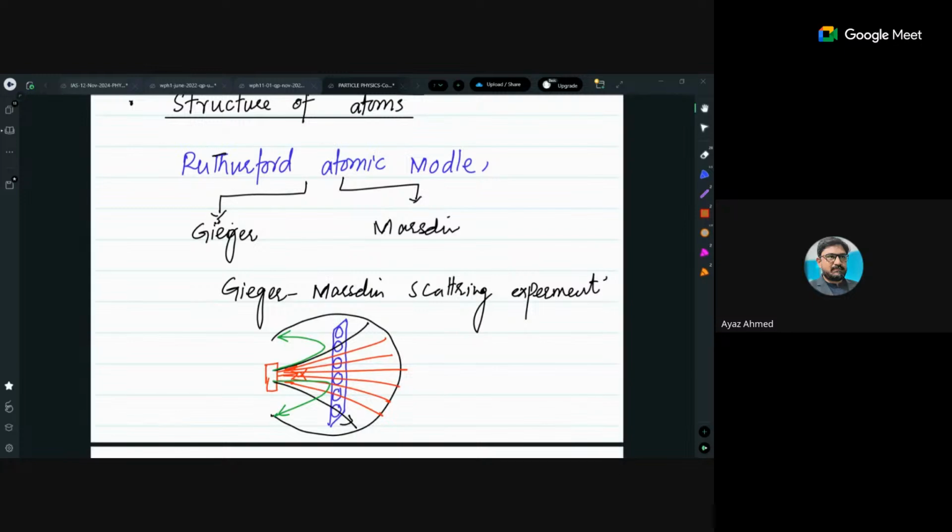Actually, in this experiment, what did they do? They just bombarded a gold foil, not a nucleus, gold foil, with alpha particles. These are the alpha particles, and these alpha particles were tested.